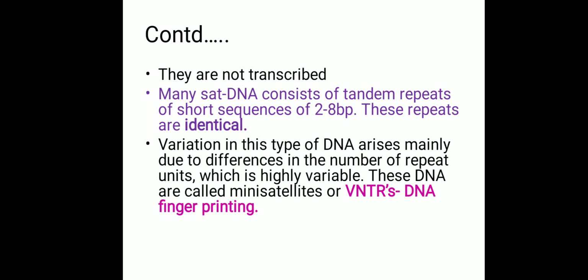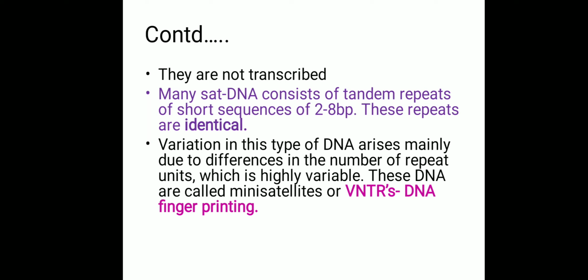I repeat, highly repetitive DNA sequences are also called satellite DNA sequences. Now, like these satellite DNA sequences, there are about 2 to 8 base pair short DNA sequences which we call tandem repeats. Now these tandem repeats will vary in their number. Therefore, we call it variable number of tandem repeats. They are also called mini satellites.